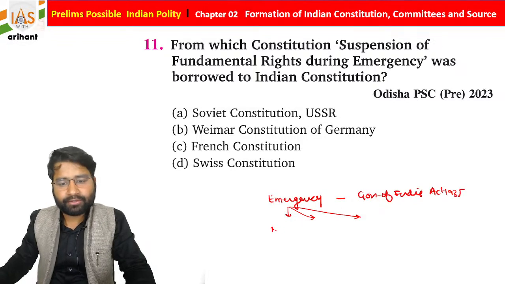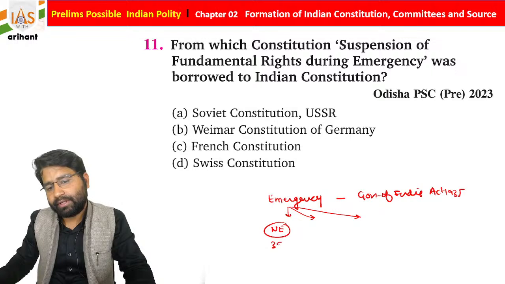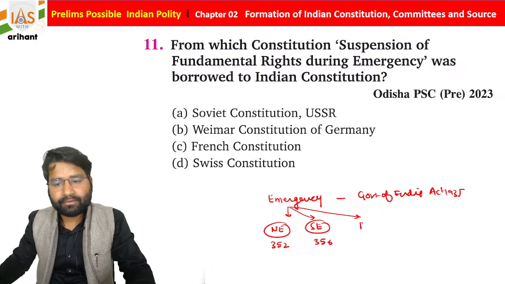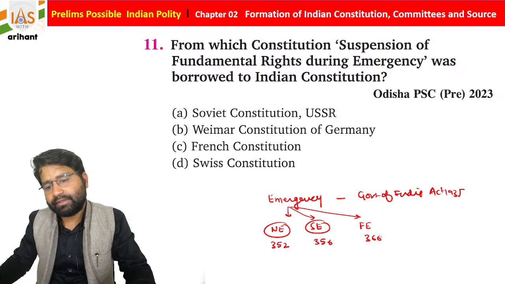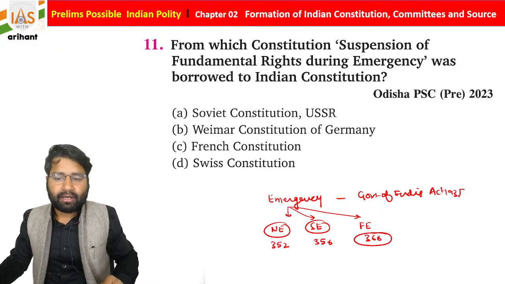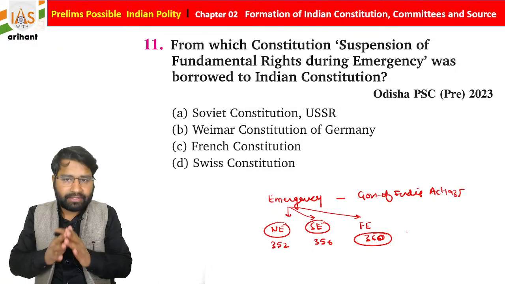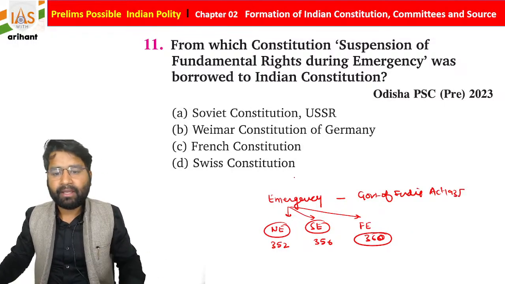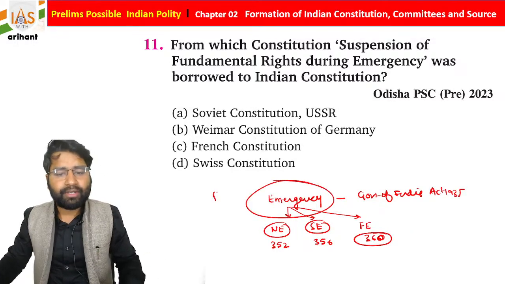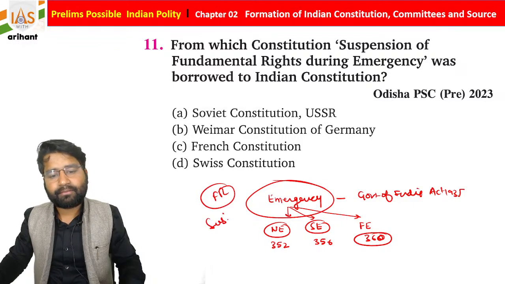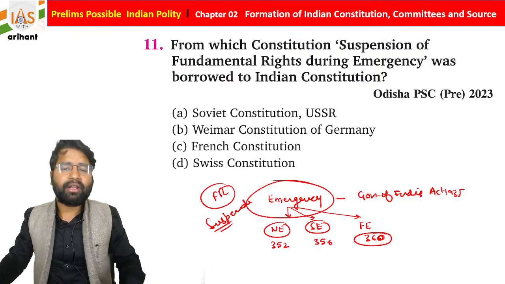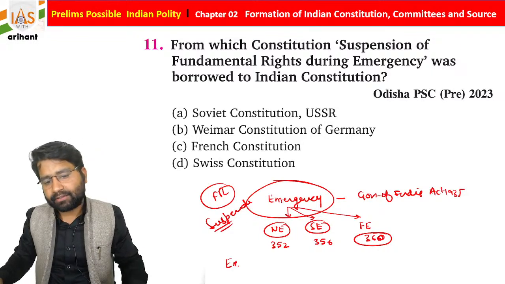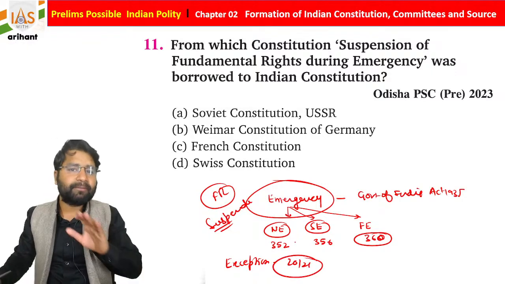So emergencies are 3 types. One is called national emergency, 352. Another is called state emergency, 356. And the third one is financial emergency, that is 360. So still, till now financial emergency has not been imposed in India, but during emergency your fundamental rights are going to be suspended. But now you'll say, sir, all rights are going to be suspended? No, there are some exceptions. The exceptions are Article 20 and 21, which are never going to be suspended.